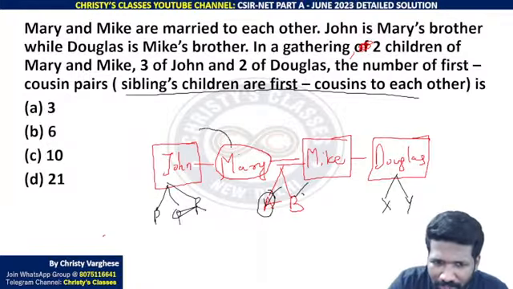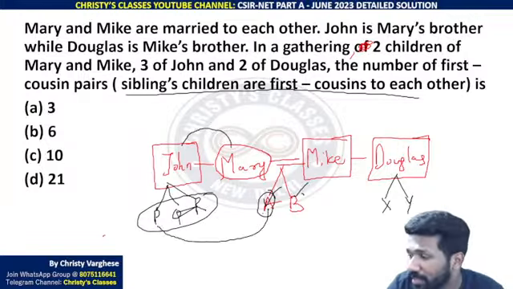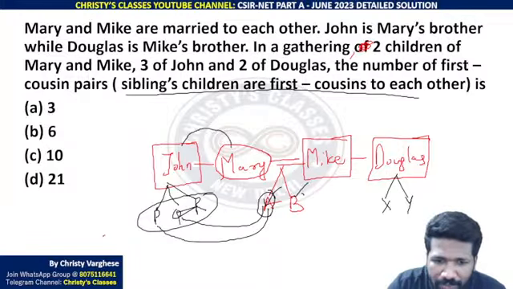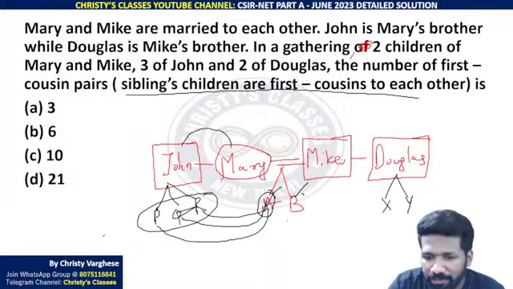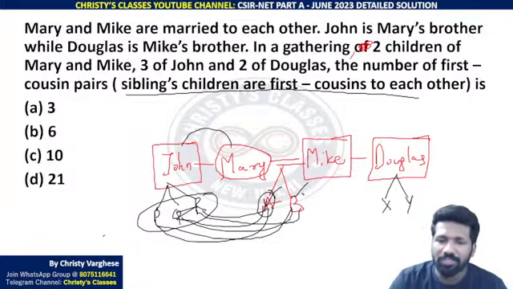If your mother has a brother, that brother's children are first cousins to you. That means A and P, A and Q, A and R are first cousins. Similarly, BP, BQ, BR are first cousin pairs.